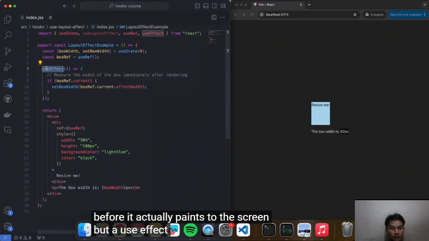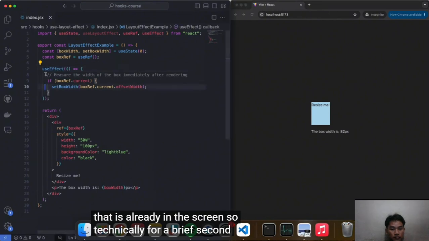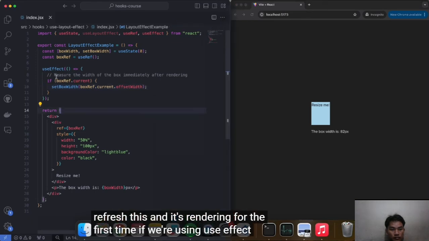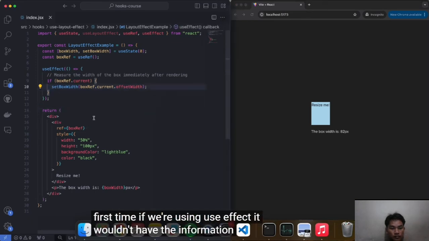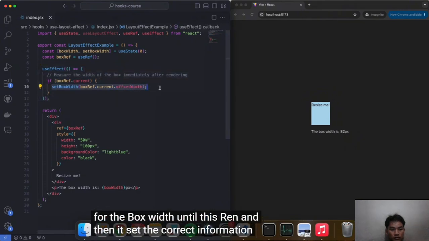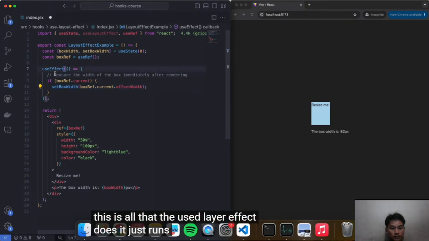But a useEffect is called after all of that is already on the screen. So technically, for a brief second, if we refresh this and it's rendering for the first time, if we're using a useEffect, it wouldn't have the information accurately for the box width until this ran and then set the correct information. So this is all that the useLayoutEffect does. It just runs before the useEffect.